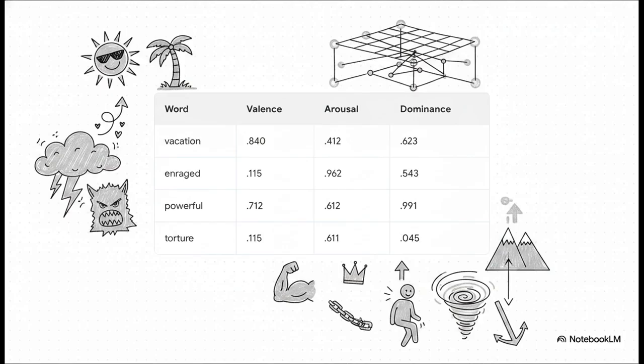It scores a huge 0.840 on valence, or pleasantness, but a pretty moderate 0.412 on arousal. It's nice, but it's relaxing. But then look at the word enraged. It scores incredibly low on pleasantness, obviously, but its arousal, that raw energy level, is nearly maxed out at 0.962. And check out the dominance scores. The word powerful scores almost a perfect 1, whereas a word like torture strips away almost all sense of control, coming in at 0.045. By turning words into exact coordinates like this, computers can literally calculate the emotional distance between our words.